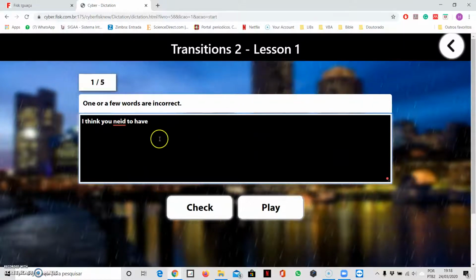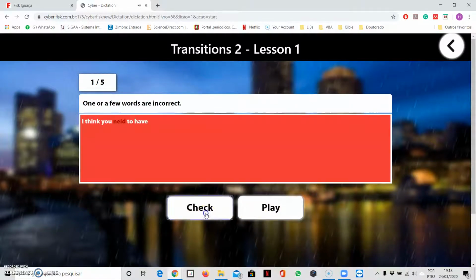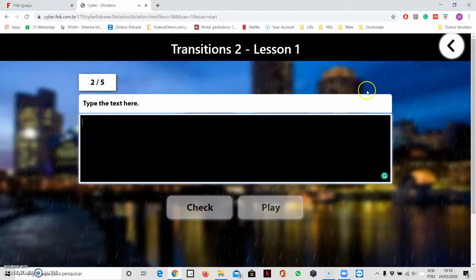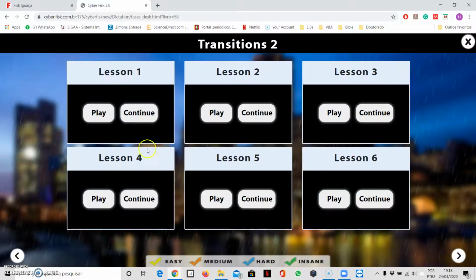Oh, I have this, so that's why it shows correct. You can check it. You could play it 3 times and check it 3 times, all right? And then when you get it wrong, it appears here. In the end, you need to get 70%. If you don't get 70%, you have to redo the exercise, okay? Let's see. So let's go back.